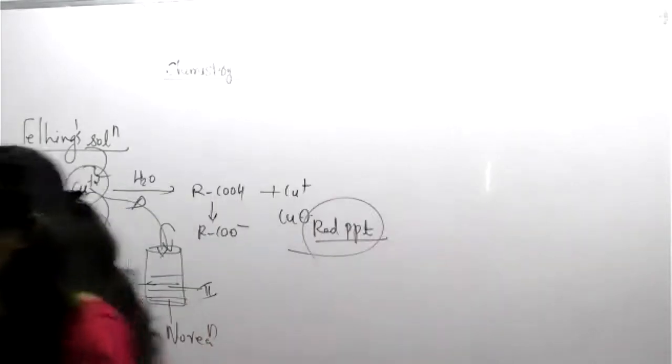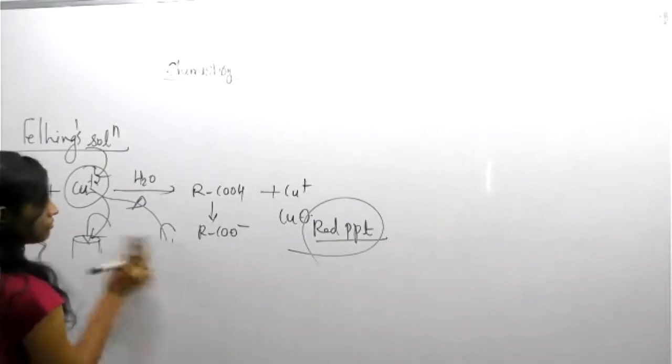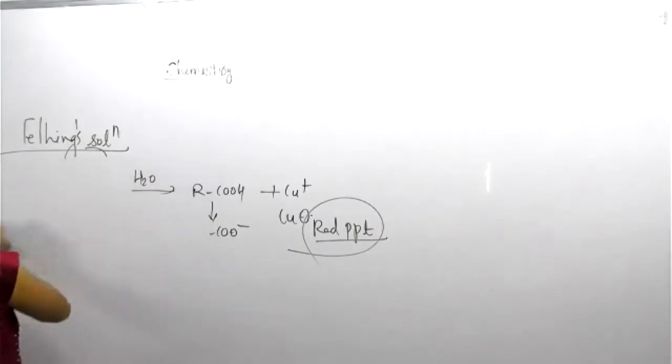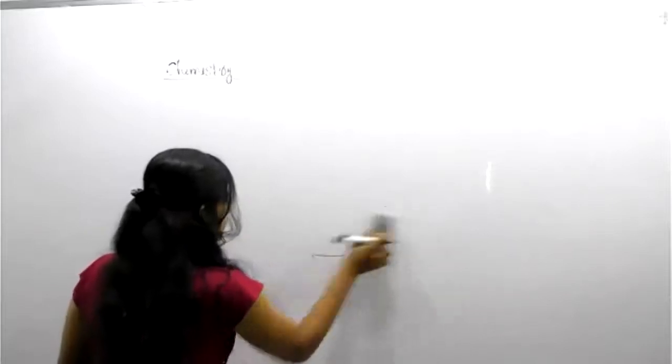Likewise, next one, Benedict solution. Benedict solution also shows a red precipitate in the presence of aldehyde. Then Schiff's reagent.